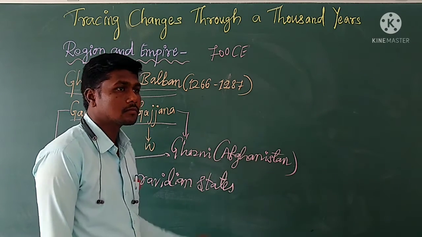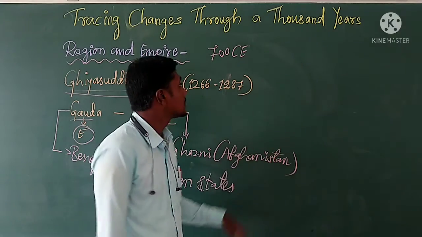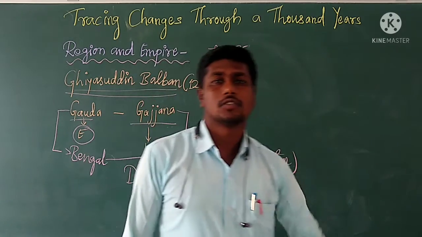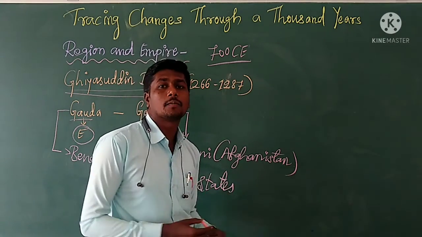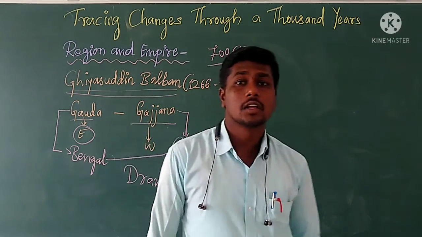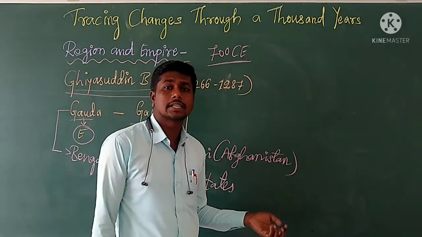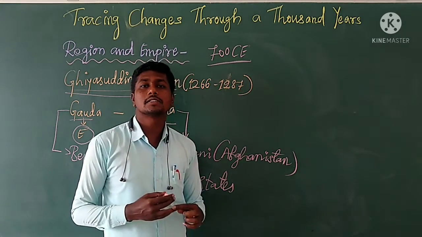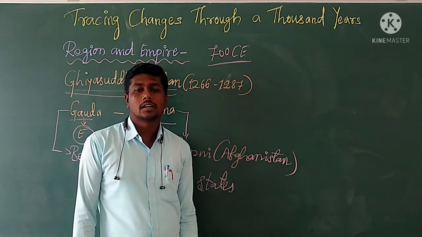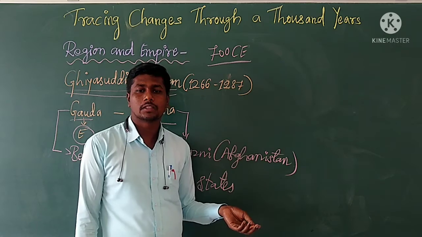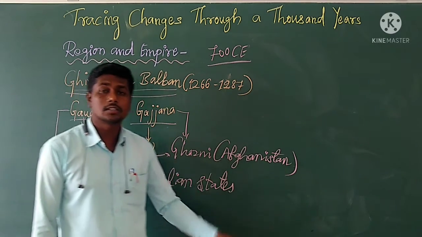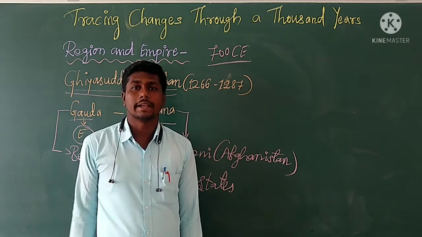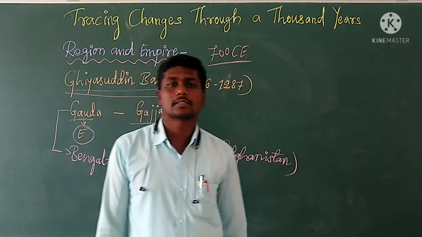And this is also important. Why? Because by the 700 common era, various regions got different geographical characteristics or features, cultural aspects, as well as different languages. All the different regions of the Indian subcontinent. And about all these things we will learn in the later chapters, about those cultures, about those geographical characteristics of various regions of the Indian subcontinent. About this we will learn in the upcoming lessons.